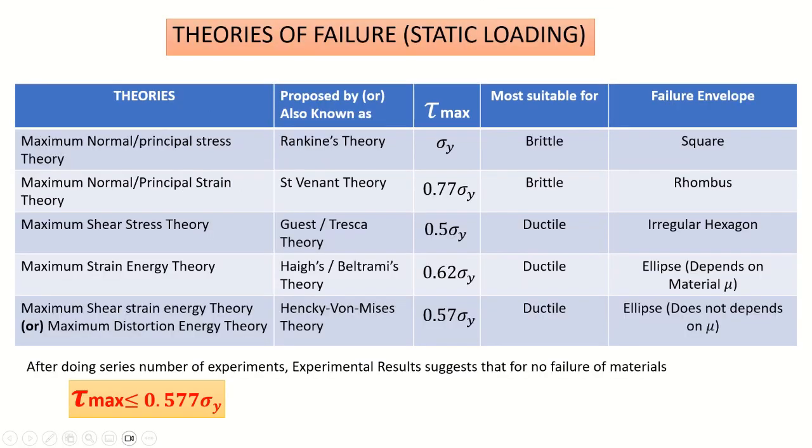We are going to discuss 5 theories of failure which were proposed by different scientists. First theory is maximum normal or principal stress theory. Second theory is maximum normal or principal strain theory. Third one is maximum shear stress theory. Fourth one is maximum strain energy theory, and fifth one is maximum shear strain energy theory or maximum distortion energy theory.